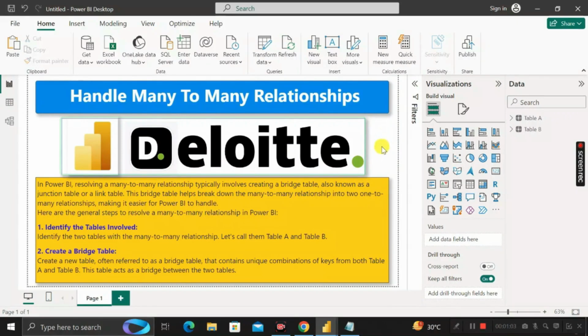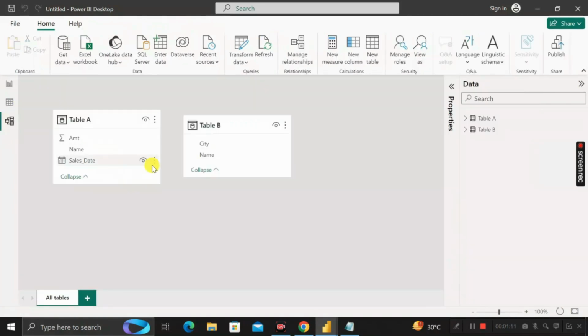So whenever you are creating a report using Power BI Desktop, at that time you should definitely work with this data modeling part as well, correct? As you can see here, this is table A and this is table B, right? Table A contains three columns, that is name, sell state and amount, and table B contains two columns, that is city and name. Okay, let me show you in the table view so that it will be easy for you to understand.